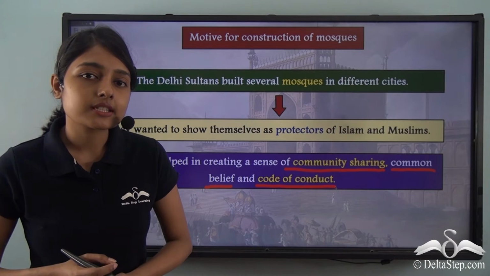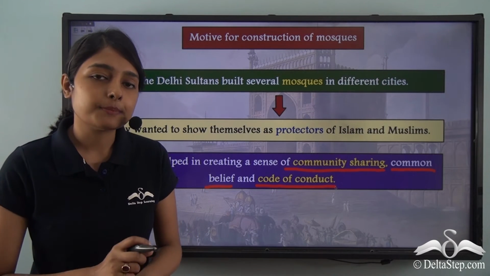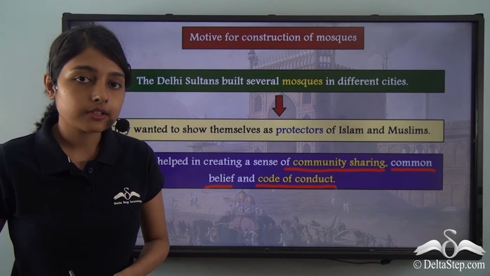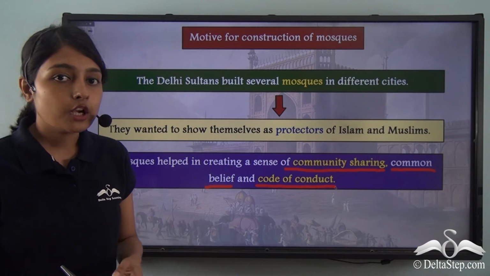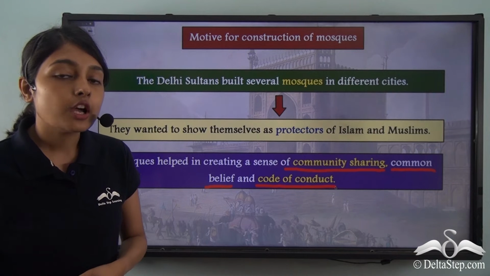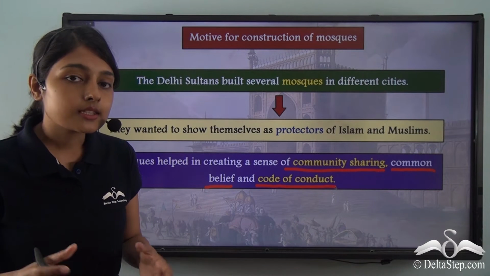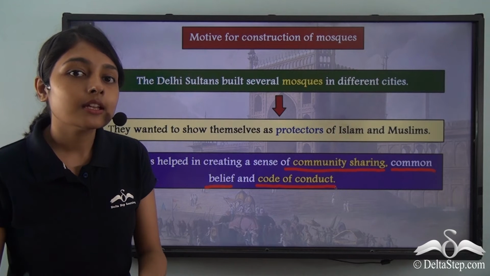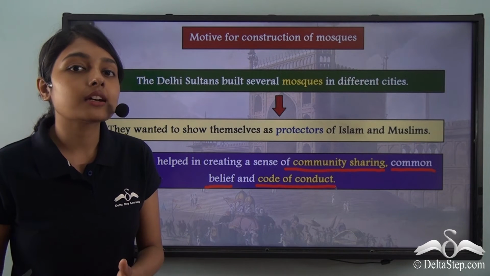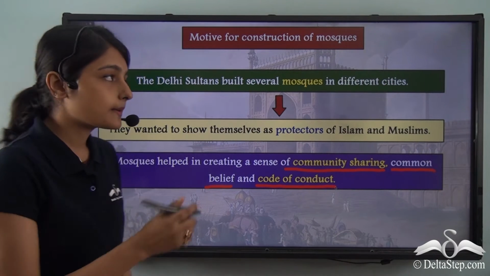In these different areas, different groups of people lived. To bring everyone together, to unite them with a sense of one community, to give them a common belief and a common code of conduct, these mosques were constructed, and it is in these mosques that people came together and felt a sense of community feeling.